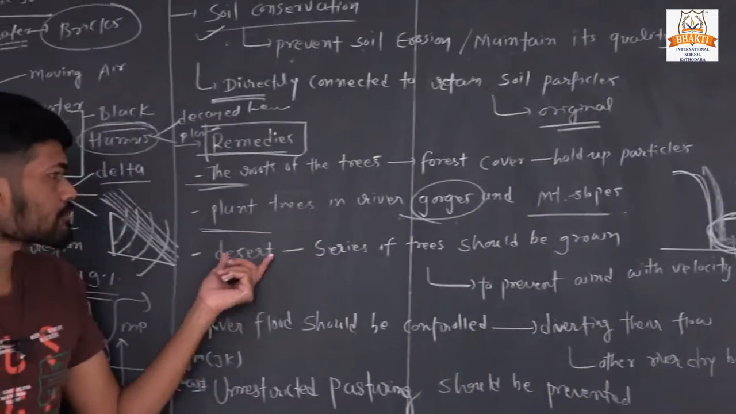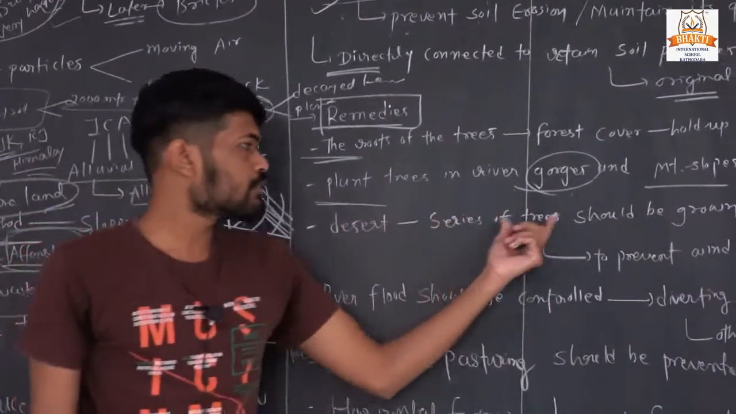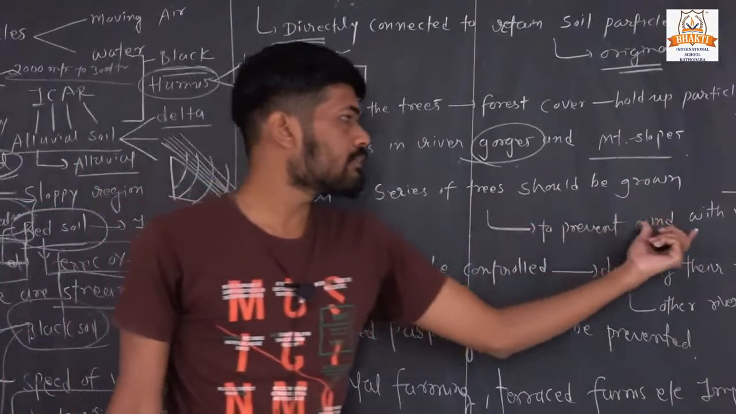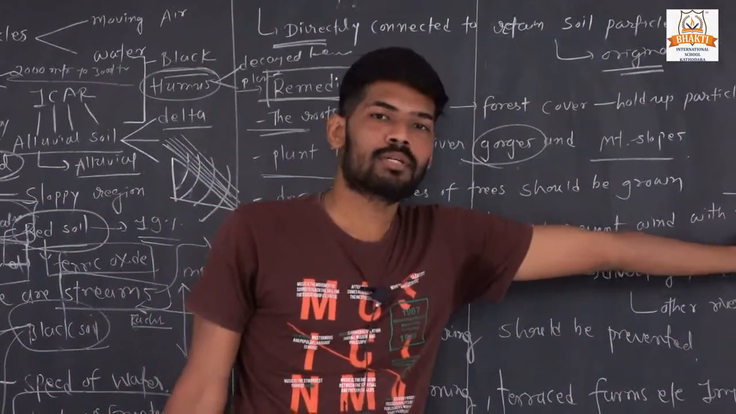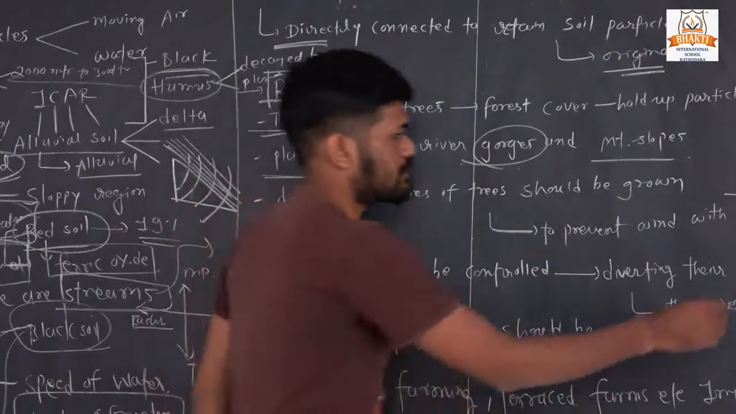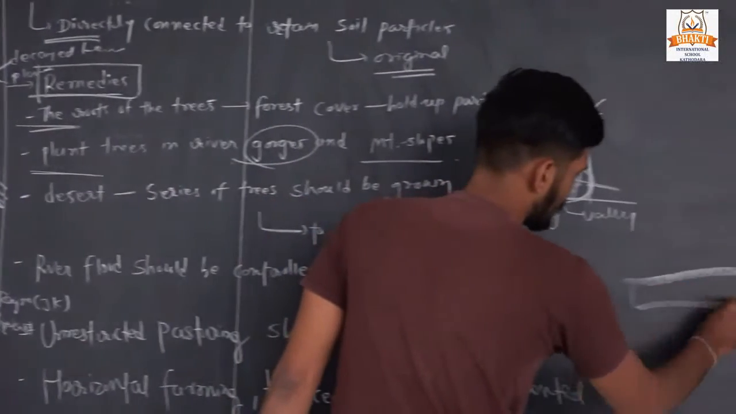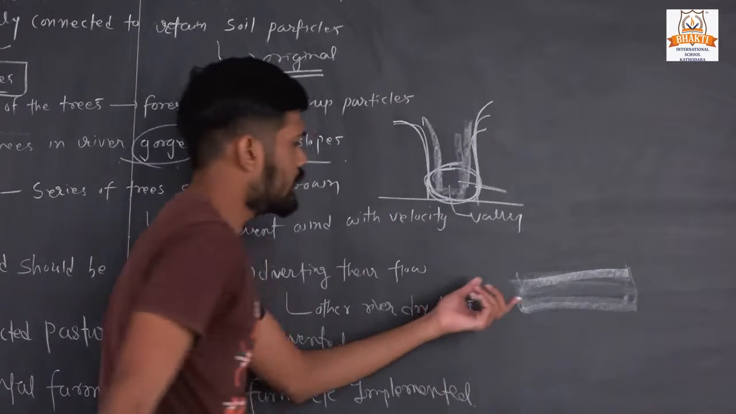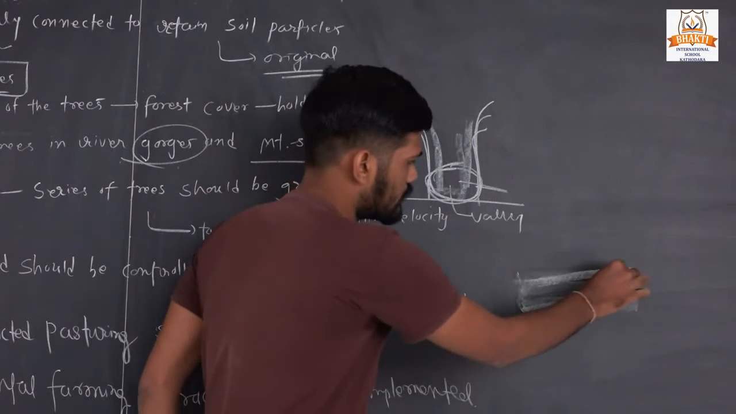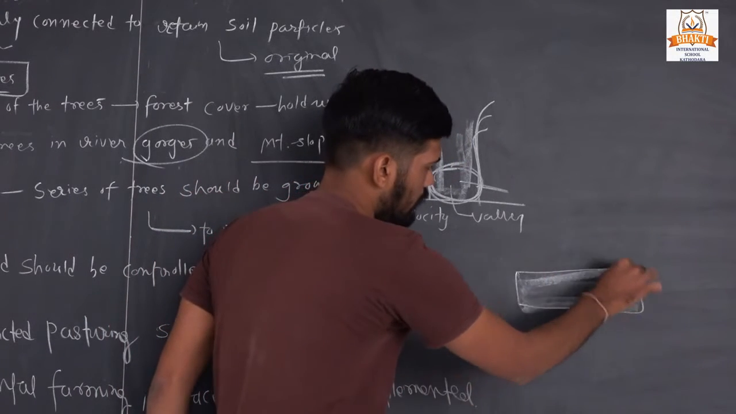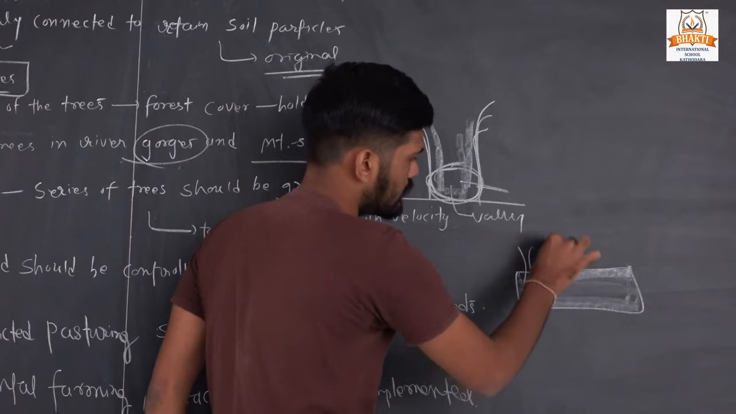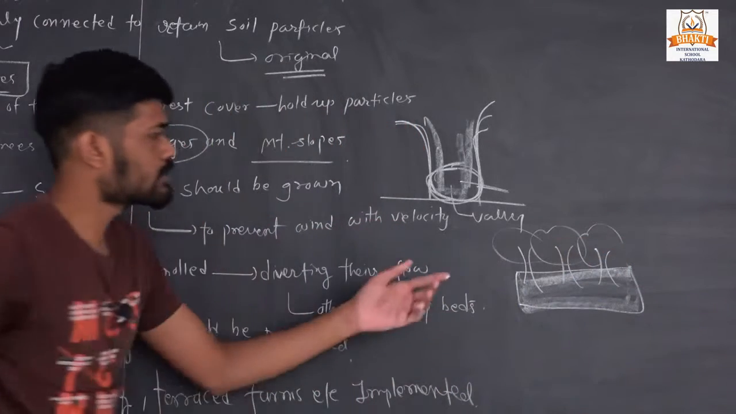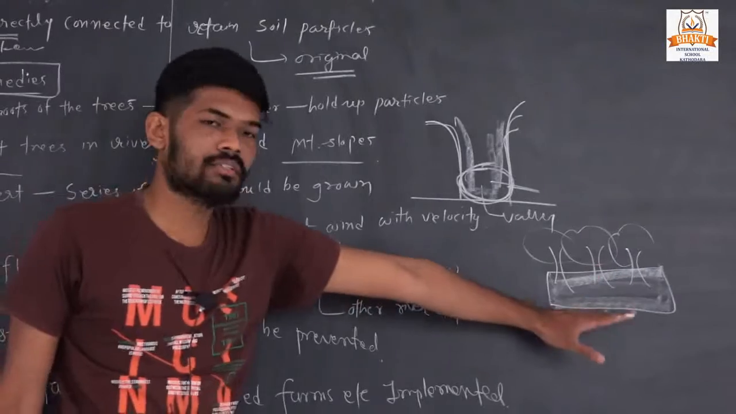Third one is a series of trees should be grown in the desert region to prevent wind with high velocity. Okay, there is no tree here, so soil erosion is very high. So we plant trees here, so it reduces the soil erosion and retains the quality of the soil.